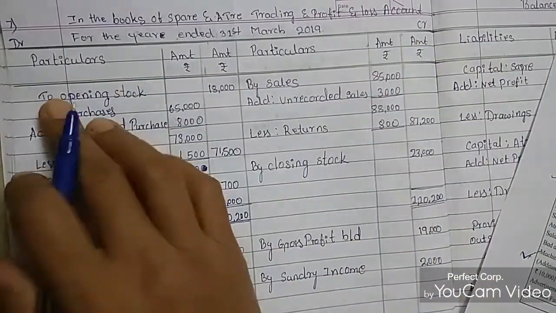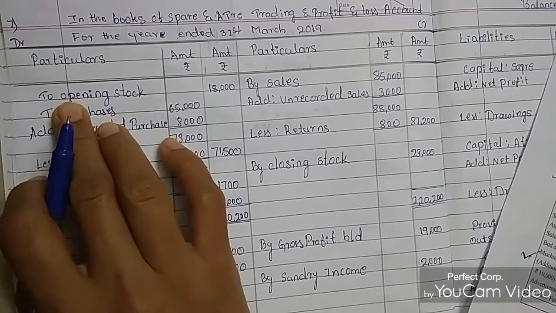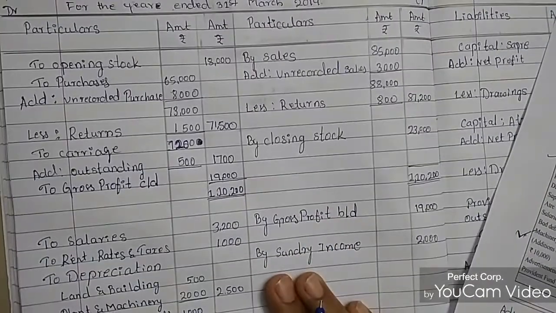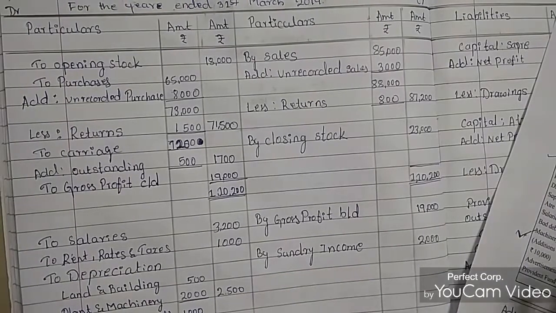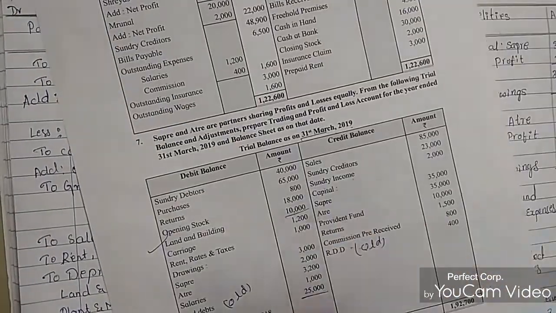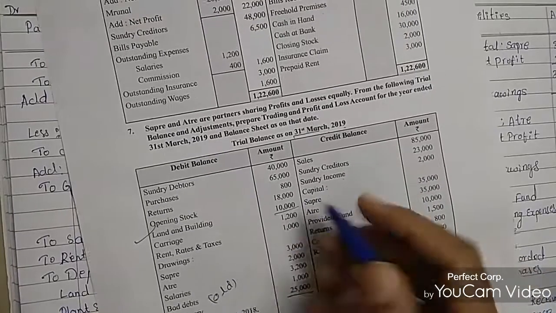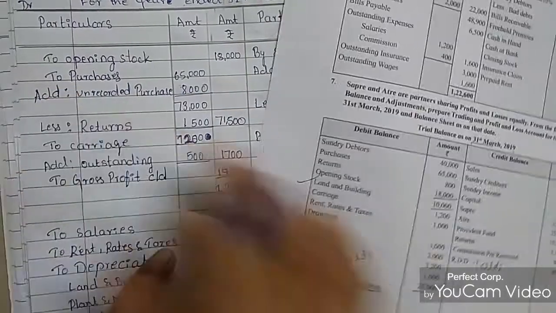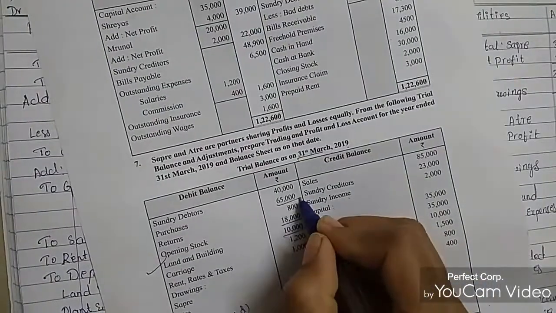First, we'll start with the opening stock. The opening stock amount is 18,000, so I mention it here, 18,000. And to purchases, the amount is 65,000.